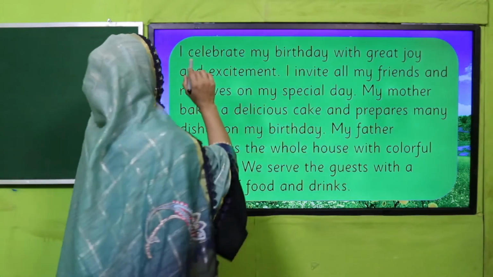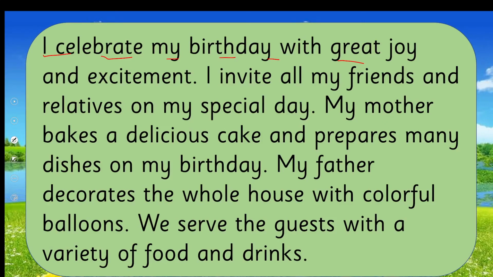See there. I celebrate my birthday with great joy and excitement. I invite all my friends and relatives on my special day. My mother bakes a delicious cake and prepares many dishes on my birthday. My father decorates the whole house with colorful balloons. We serve the guests with a variety of food and drinks.